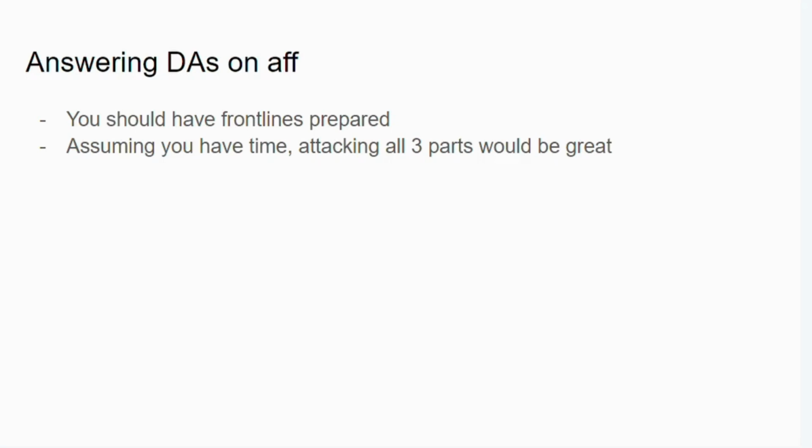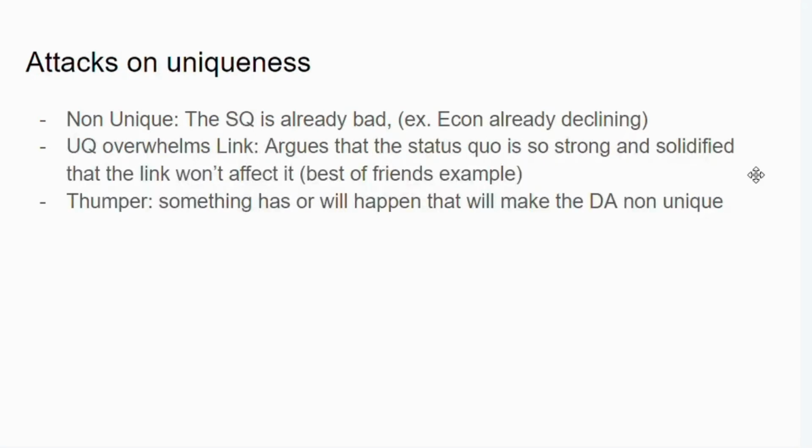But if they are running a bunch of different arguments and you can only go for some, I'd recommend you try and go for a straight turn first, which is going for a non-unique argument plus a link turn, because that essentially turns it into an advantage. I'll cover that later in the lecture, but if you do have time, it's not necessary to attack all three parts, it's just something that would be recommended.